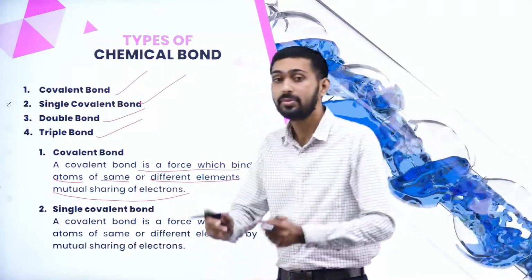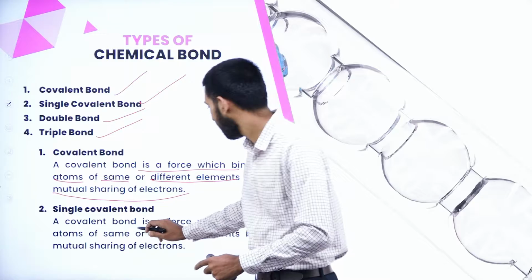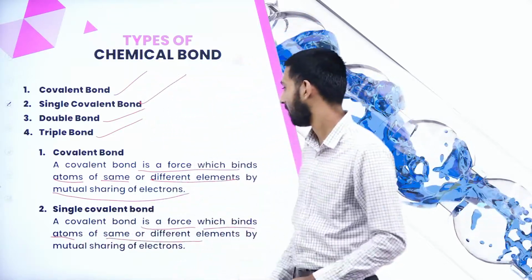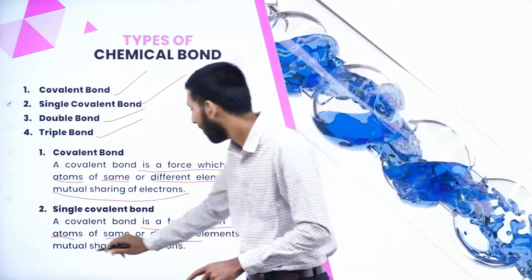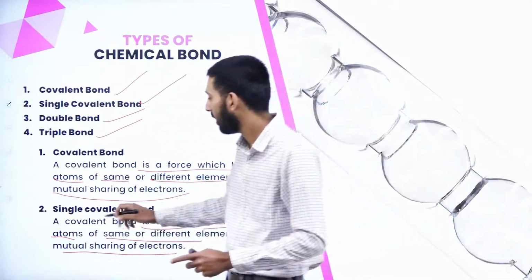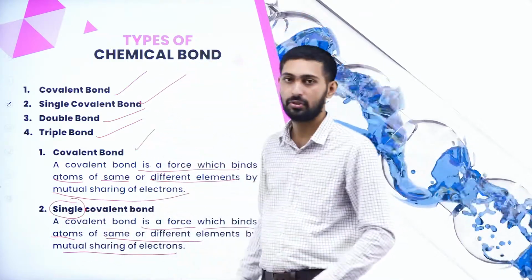Now let us study single covalent bond. What do you mean by single covalent bond? It is a force which binds the atoms of same or different elements by mutual sharing of electrons. Here also there is mutual sharing of electrons, but here it will be a single covalent bond. There can be different types of covalent bond.